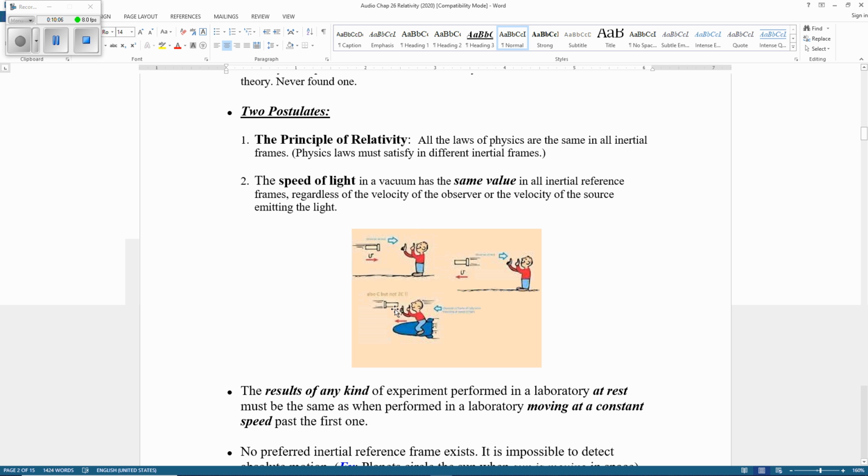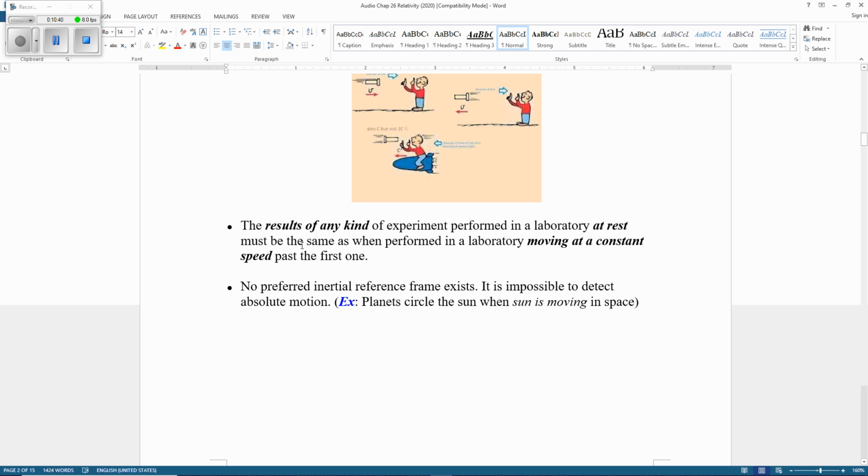Now, if it flies this way and you are following, riding on a spaceship, for example, then you measure it, it gives you the same thing. It doesn't matter which way you measure, the speed of light is a universal constant. So those are the two postulates. All the physics laws must be the same for everyone. Then the speed of light never changes.